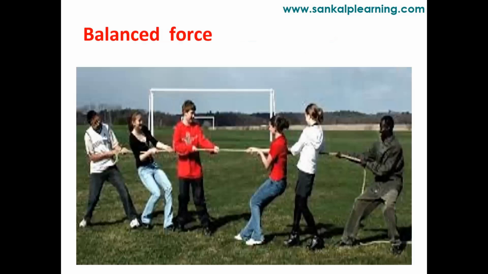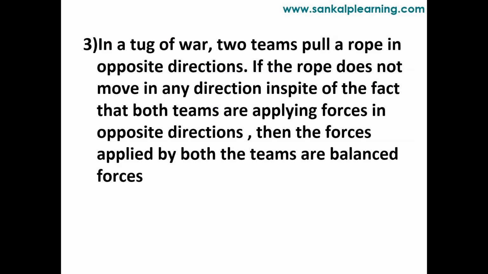In a tug of war, two teams pull a rope in opposite directions. If the rope does not move in any direction, in spite of both teams applying forces in opposite directions, then the forces applied by both teams are balanced forces.